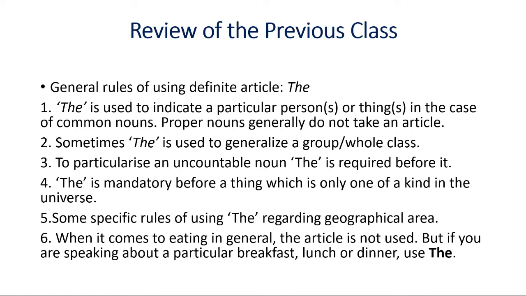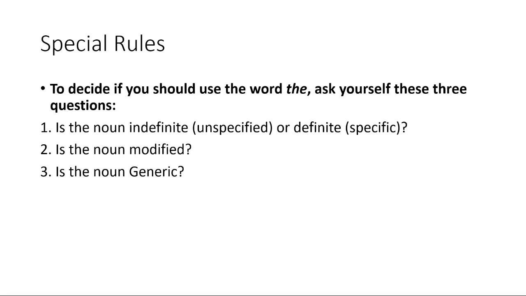But if you are speaking about a particular breakfast, lunch, or dinner, you can use the. So that was our previous class. We discussed so many examples in that class. I hope you have already watched it, and if you have not, then I advise you to watch it soon.